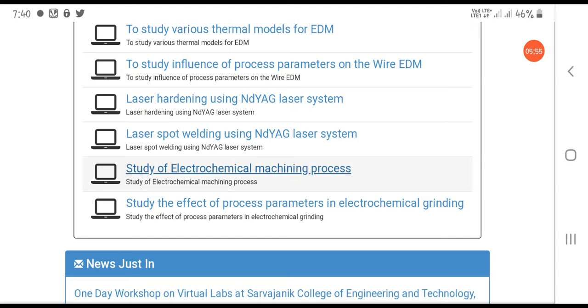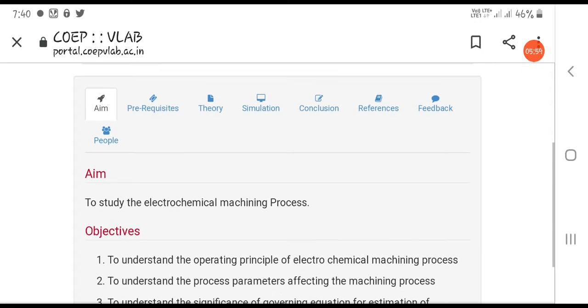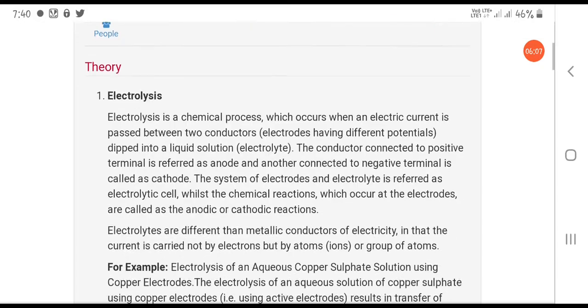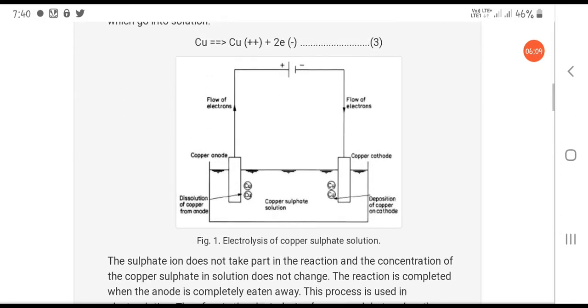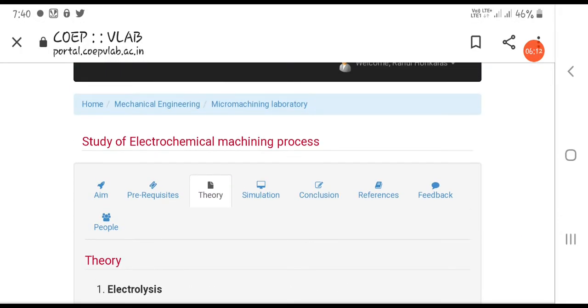Just click on it. Then the experiment will open, and again the aim, prerequisites, which means the initial things required before experimentation, the theory for this particular experiment, and the experimental setup are present over here. Then I am going to click on simulation.